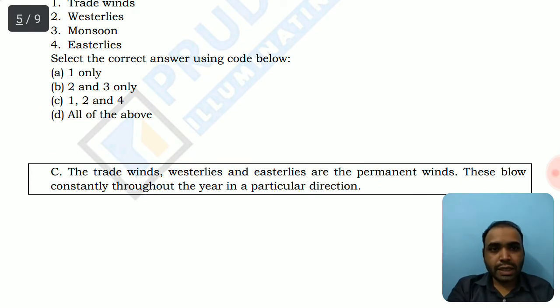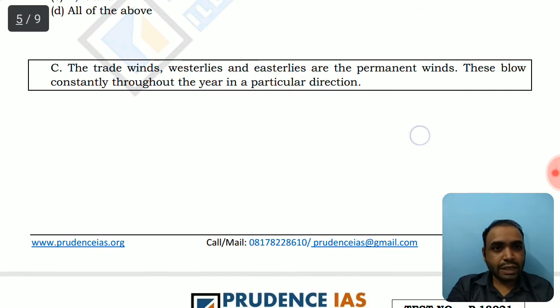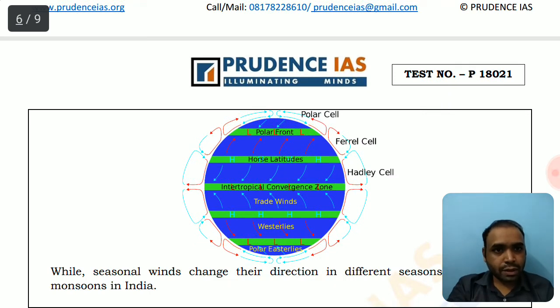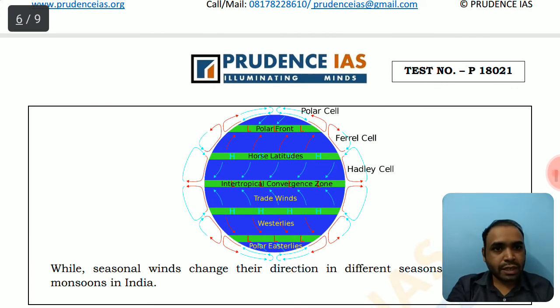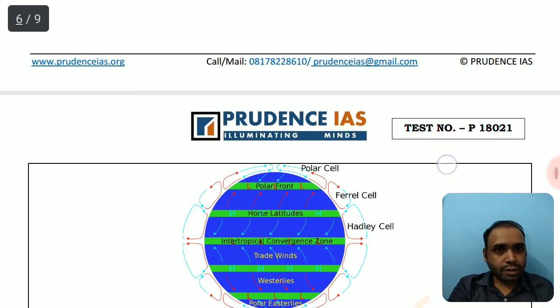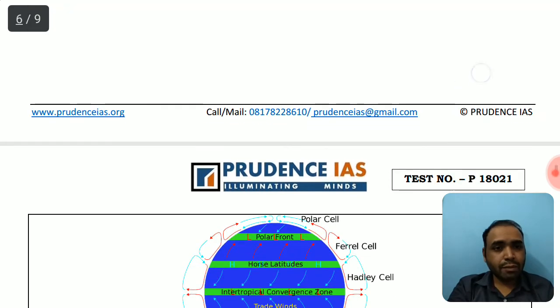The trade winds, westerlies and easterlies are permanent winds, and these blow constantly throughout the year in a particular direction. You should be aware of the diagram in which there are different cells like the polar cell, Ferrel cell and Hadley cell, and in these cells the circulation of winds happens, and there are polar fronts, horse latitudes, and the ITCZ, that is the Intertropical Convergence Zone. So these are different zones where these winds meet.